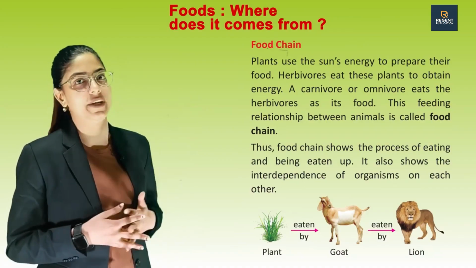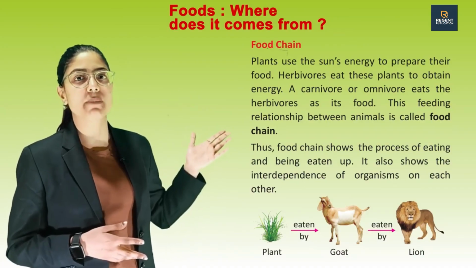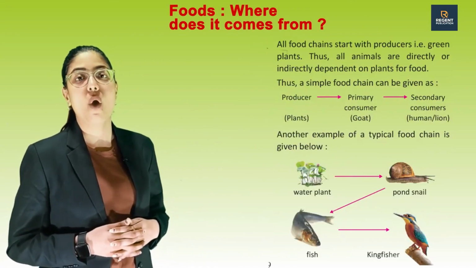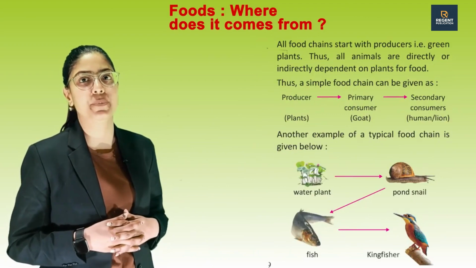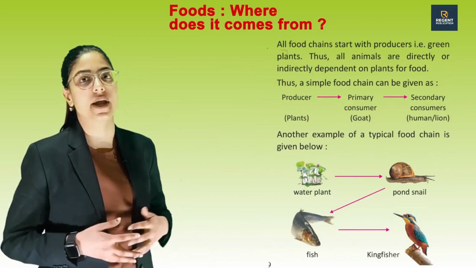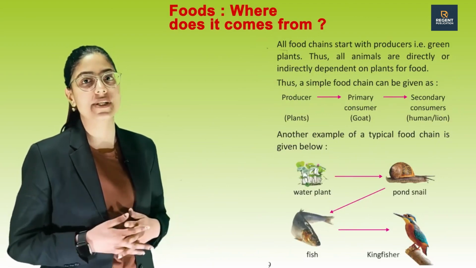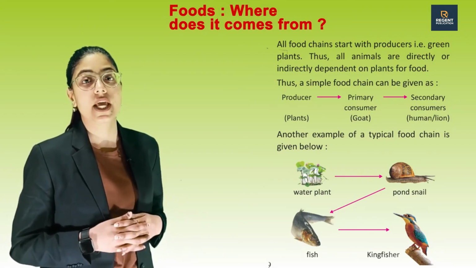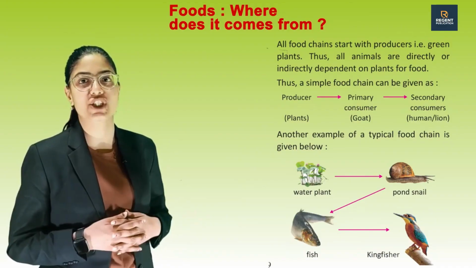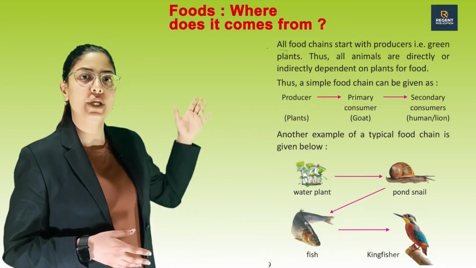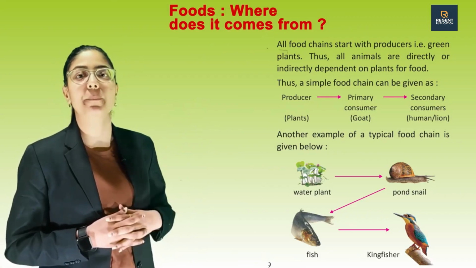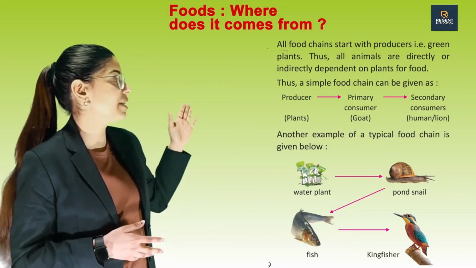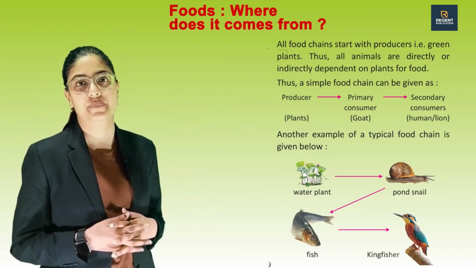See this picture for better understanding. A plant is eaten by the goat and the goat is eaten by the lion. All food chains start with producers, that is green plants. Thus, all animals are directly or indirectly dependent on plants for food. A simple food chain can be given as: producer plants are eaten by the primary consumer, that is goat, and the goat is consumed by the secondary consumer, that is human or lion.